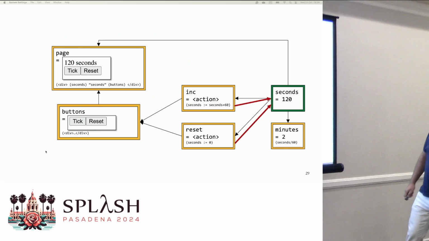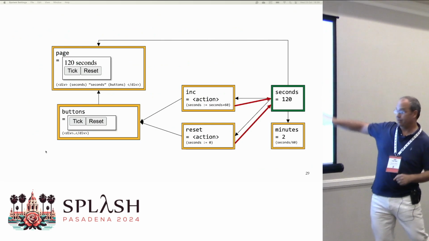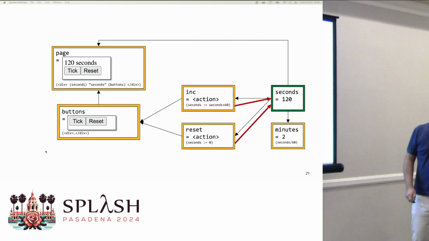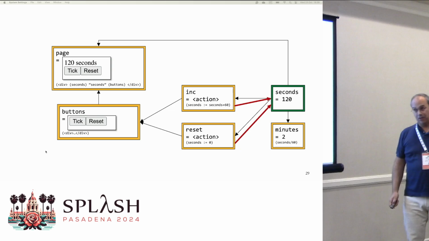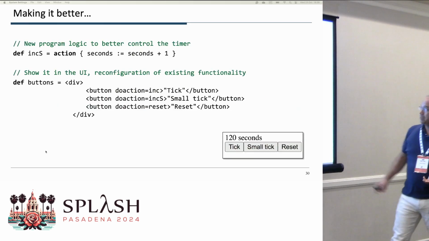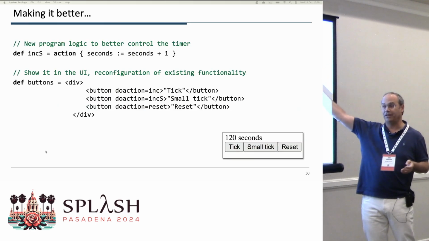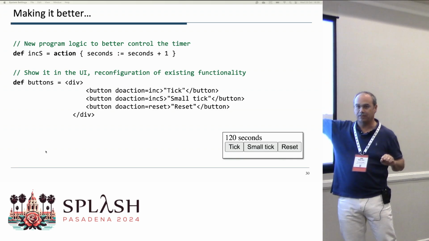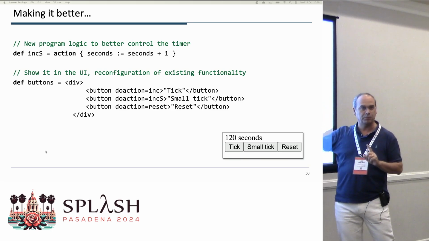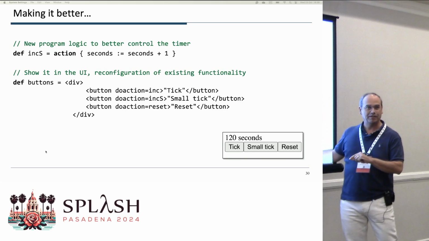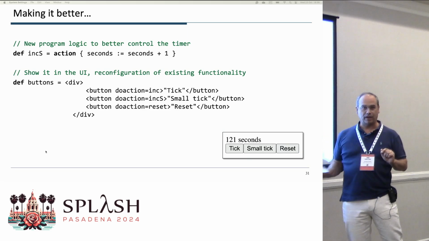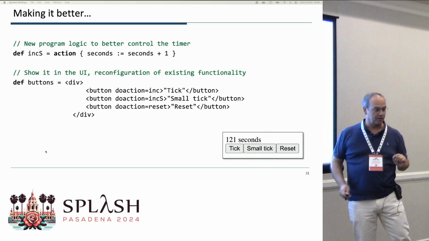So we switched from minutes being the state to seconds being the state. But we need to count seconds. So to count seconds, we define a new definition that increments the seconds, and we add that, not to lose the tick button that counts minutes. Now we have a small tick. And whenever you call small tick, you count seconds and not minutes.